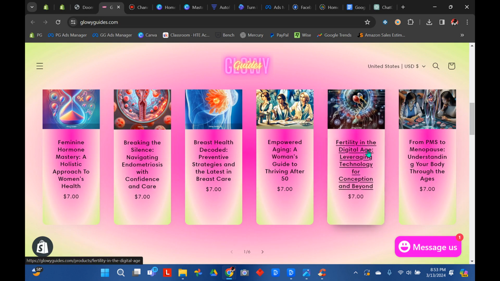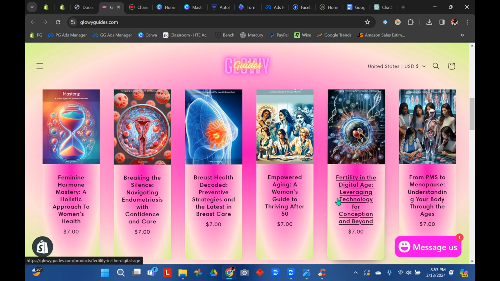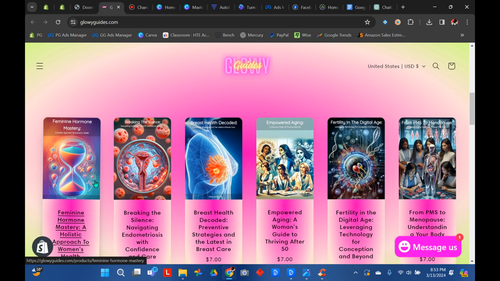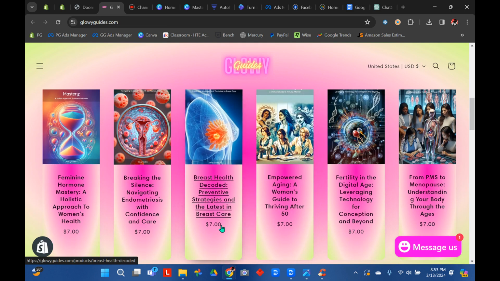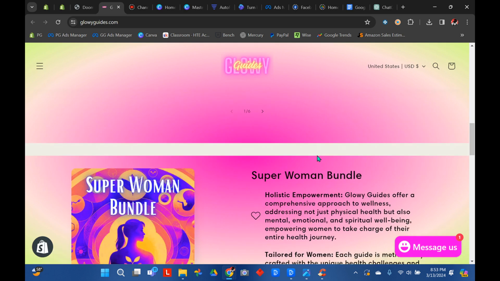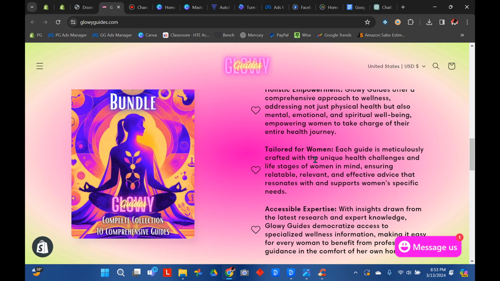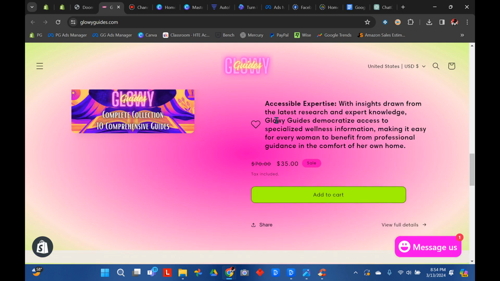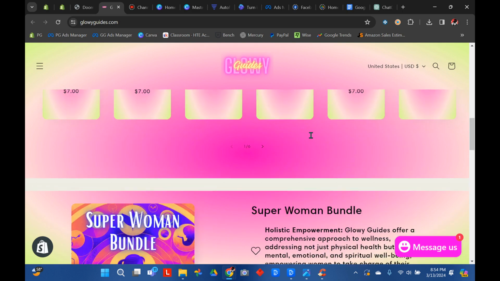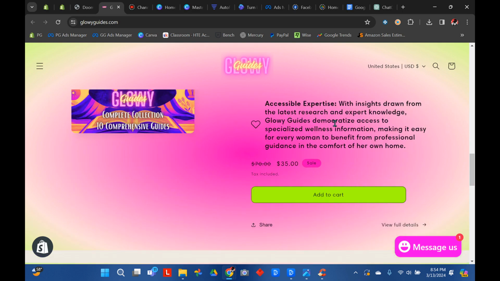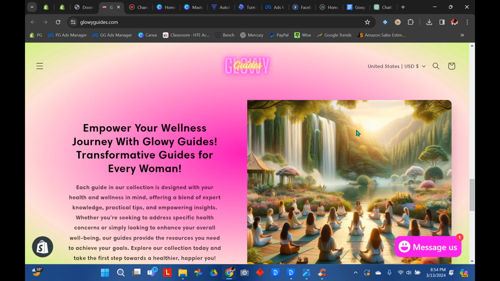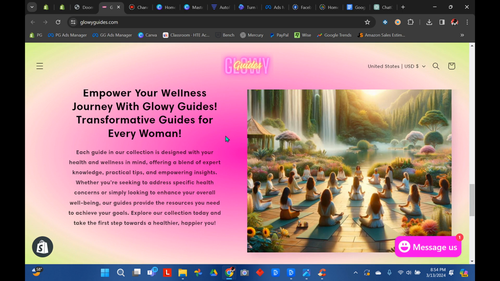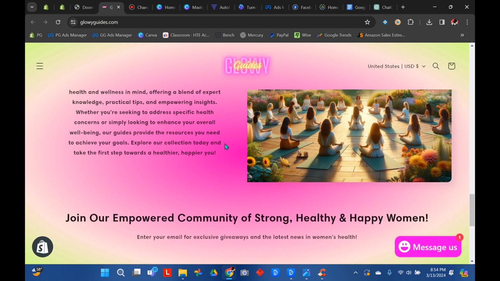Next, you have your products. Now with these stores, all of these ebooks that we made, we're going to offer them separately for a cheap price, but we're also going to offer to bundle them all together in one product. So they can buy this one and it'll give them all of them. Superwoman bundle. Call it whatever you want for your website, obviously. And then you want another solution-based paragraph down here.